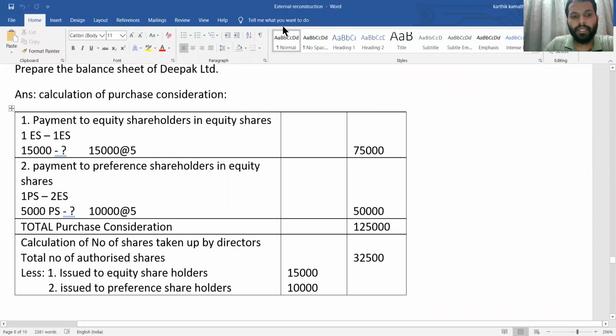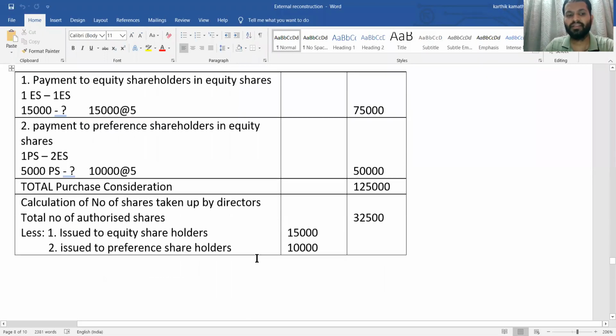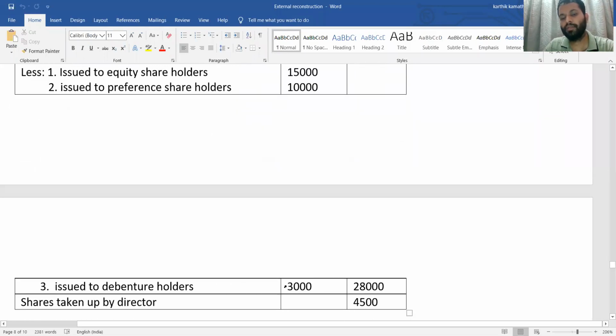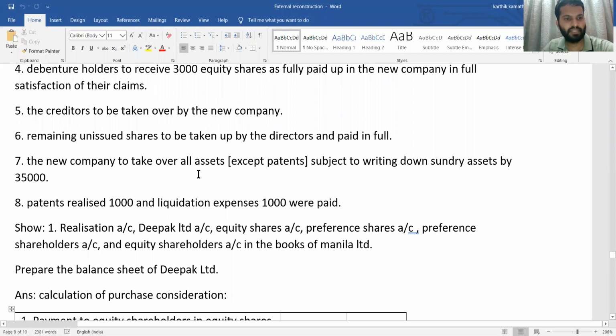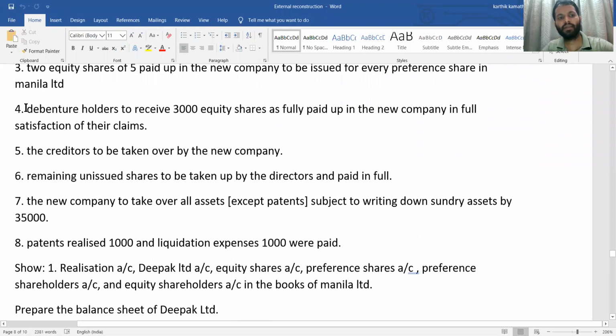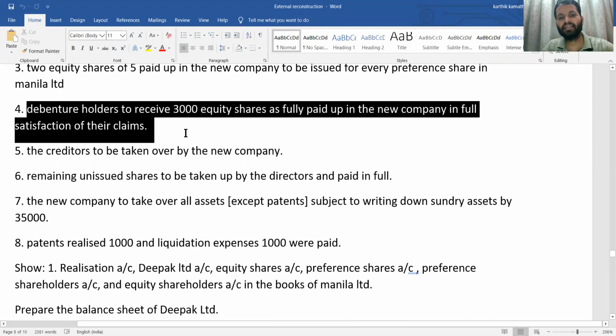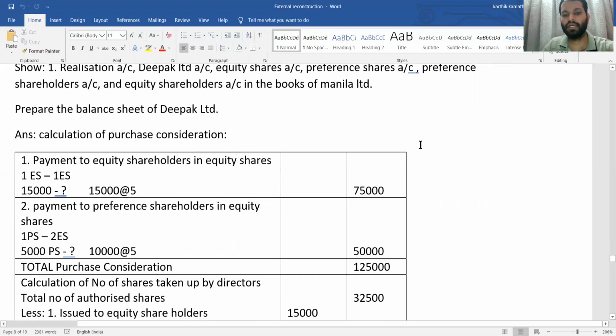From that you need to deduct certain things. First one, issue to equity shareholders, which is nothing but working note number 1, payment to equity shareholders in equity shares. So 15,000 you deduct from 32,500. Next, issue to preference shareholders, that is payment to preference shareholders in equity shares. That is 10,000, again deducted from 32,500. Next thing, issue to debenture holders, which is 3,000, given in the problem itself. See the fourth adjustment: debenture holders are to receive 3,000 equity shares as fully paid up in the new company in full satisfaction of their claim. So 3,000 goes towards the debenture holders.